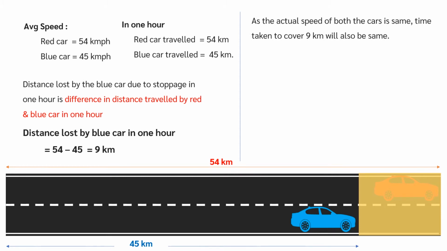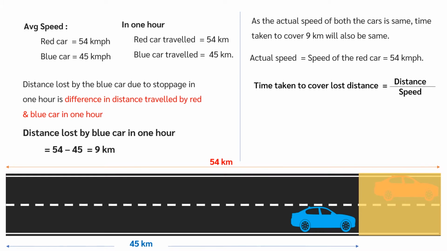If we know the time taken to cover 9 km considering actual speed, then we can find how much time the blue car stopped per hour during the journey. Time is equal to distance by speed. Time taken to cover 9 km is equal to 9 km by 54 km per hour, which is 1 by 6 hour. Converting this to minutes, we get 10 minutes. So, blue car took 10 minutes of break every 1 hour.